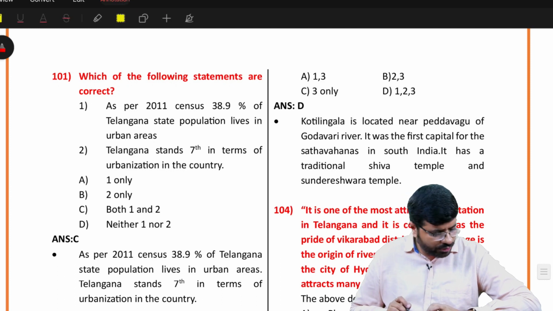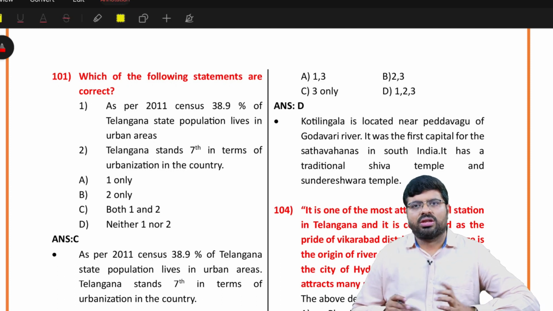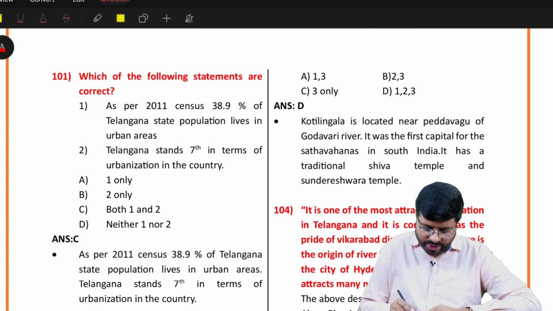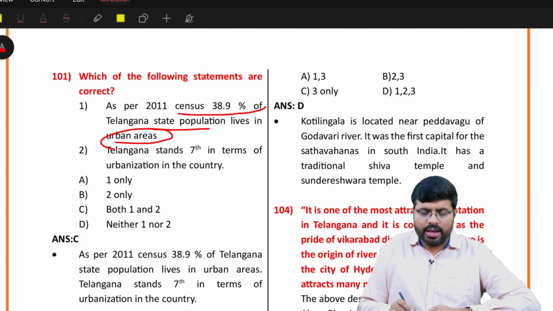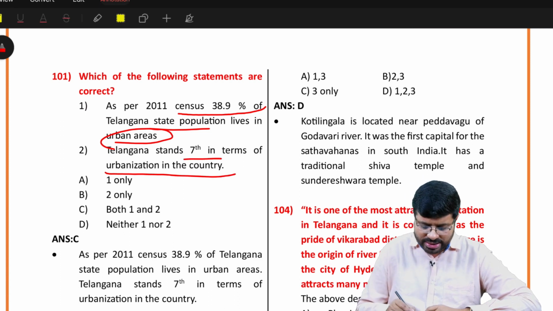Then 101. If you see this 101, it's a very basic factual question. Now, if you know the fact, you should know, otherwise you cannot. So, answer is here very much C. In Telangana, what is the population you have in the urban areas and how much it stands in terms of urbanization. So, this is a factual question. You might not know. So, answer is C. Nothing much to explain here.